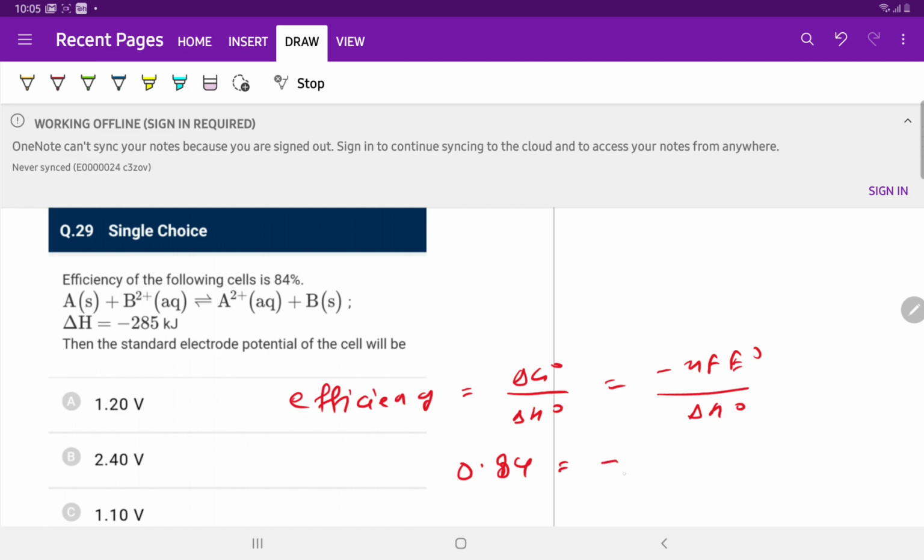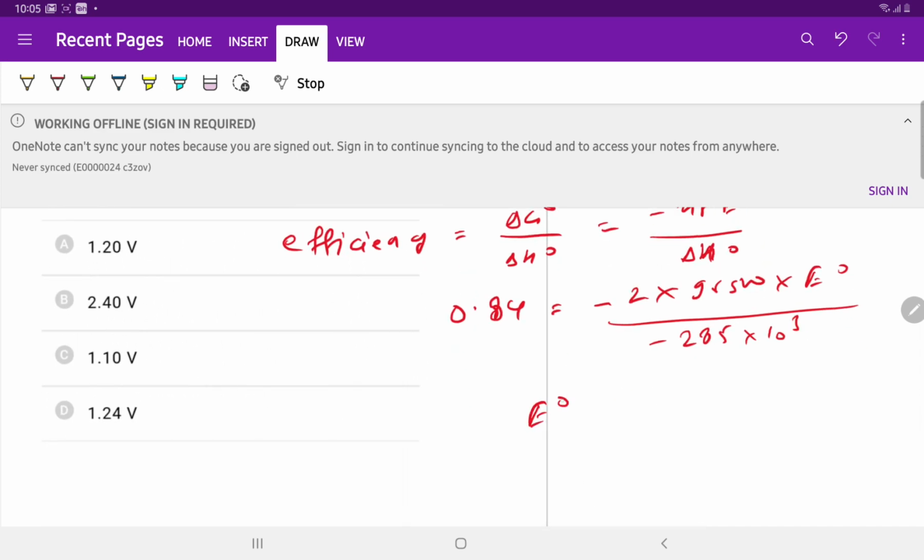A is converting to A2 plus, so the value of n is 2. Faraday is 96500. E naught we have to calculate, and delta H naught is given in the question, 285 in kilojoule. We will convert it into joule, 285 with negative sign into 10 raised to power 3. So on solving this expression, E naught is equal to 1.24 volt.